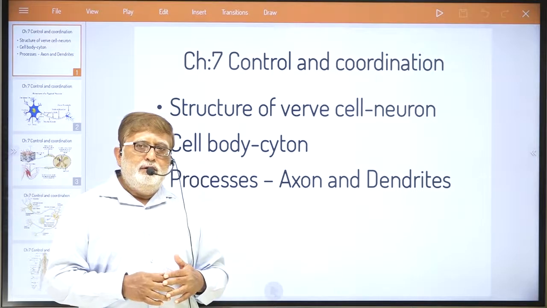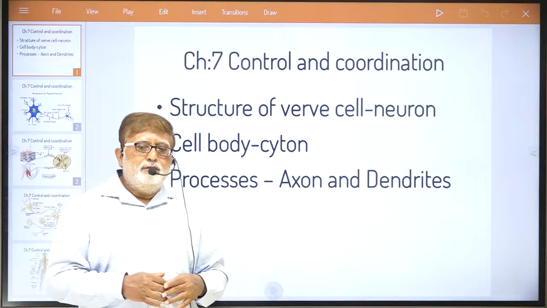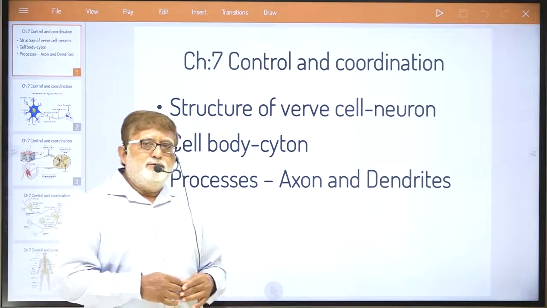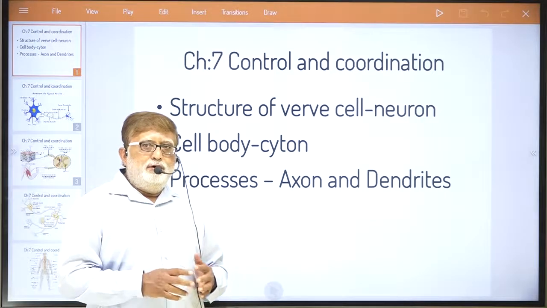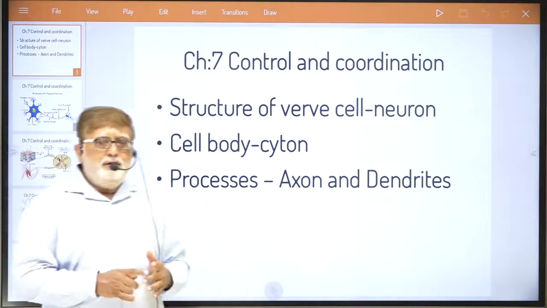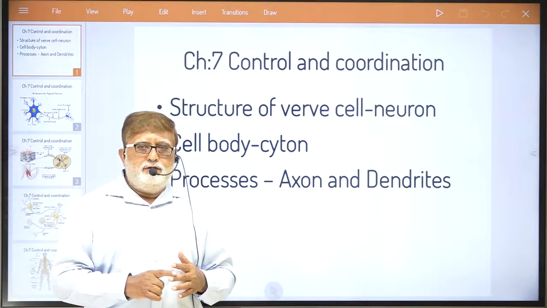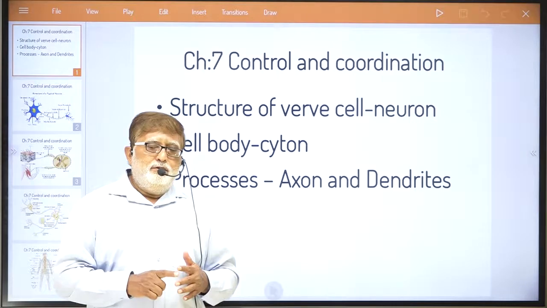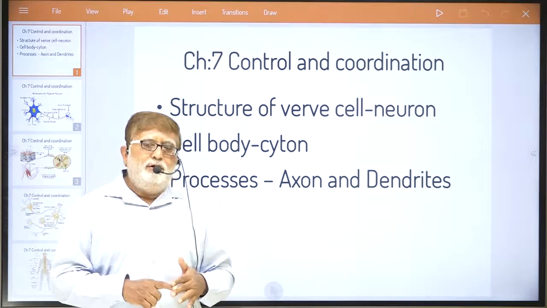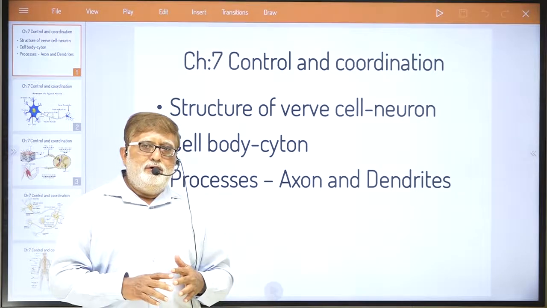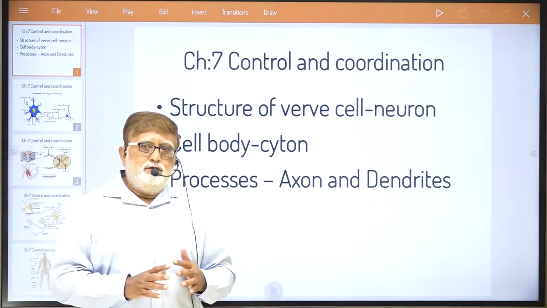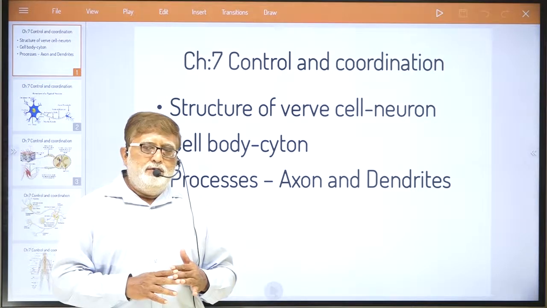In our body, the complete process of control and coordination takes place by two factors. We have a particular nervous system in our body. Not only that, there are also many hormone secreting glands in our body which secrete particular types of hormones responsible for so many activities in our body.